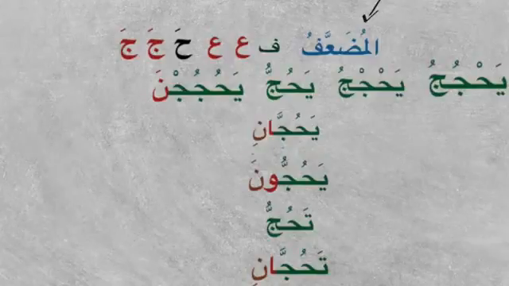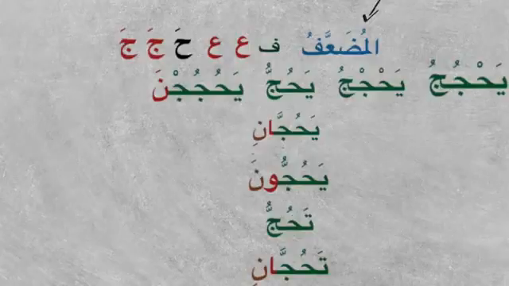Whenever there is a mutaharrik pronoun, we break the idgham, because the noon comes and asks for a sukoon on the lam kalima. So we have here yahjujna. There is a typo here, it has to be yahjujna.